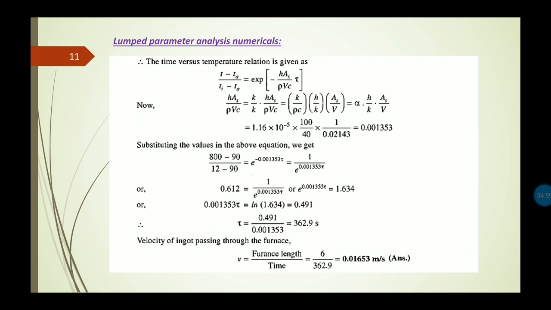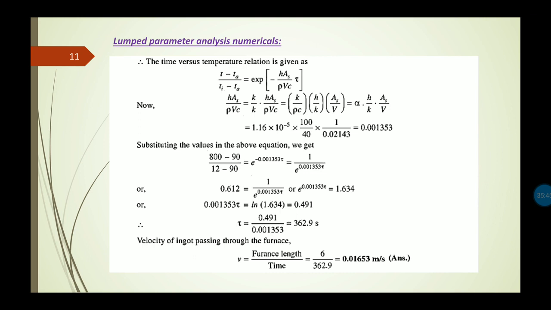Now on the right hand side, that power part can be represented like this: alpha, in terms of thermal diffusivity, multiplied by h by k multiplied by A by V. That is another representation. If we represent that part in this way, then we can easily put in the values which are given in the question, and we get the value as 0.001353. Now if we put all these values in the above equation, we can easily calculate tau, the time required, which we get as 362.9 seconds.